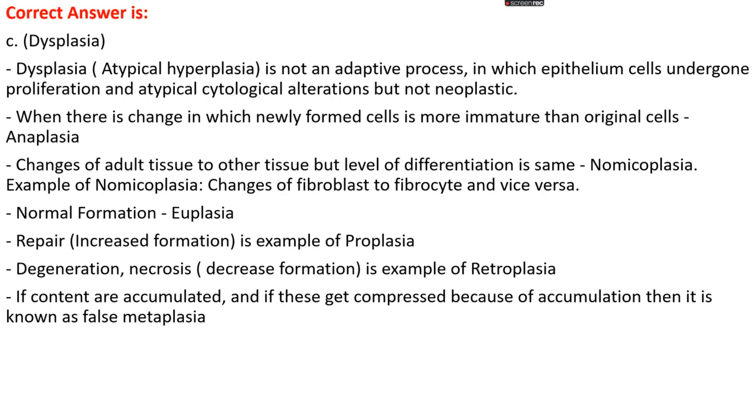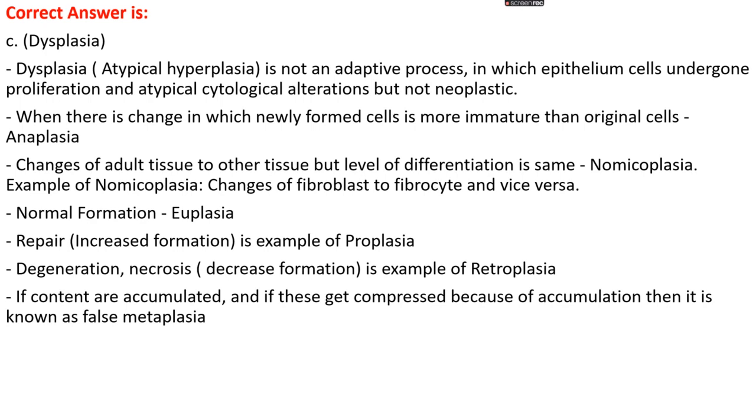Okay. When there is a change in which the newly formed cells are more immature as compared to the original cells, such a change is known as anaplasia. Change of adult tissue to other tissue, but with a similar level of differentiation, is known as nomoplasia. An example of nomoplasia is the change of fibroblasts into fibrocytes and fibrocytes to fibroblasts.